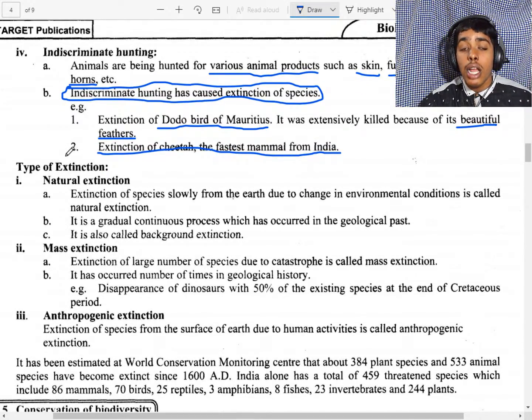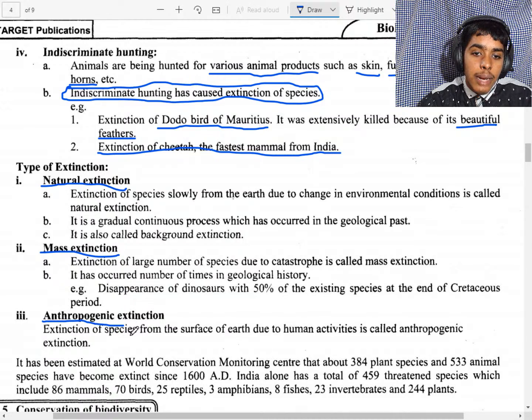Now we will see the last one, that is the types. There are natural, mass extinction, and anthropogenic. Natural means due to the natural condition. That means due to changes in environmental conditions. It is slow because it is due to change in environmental conditions.